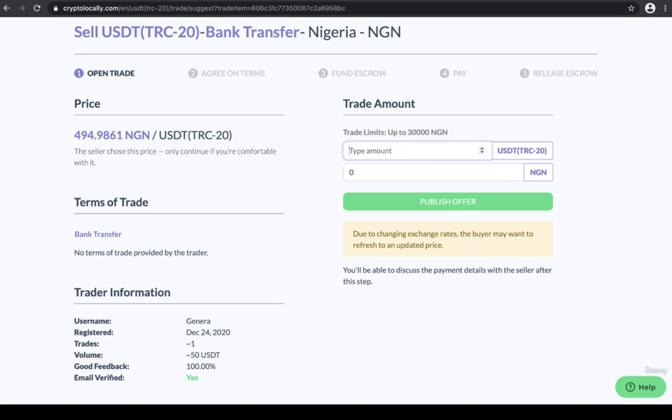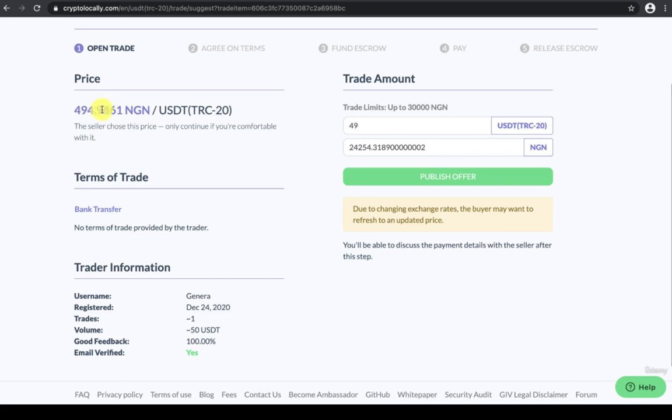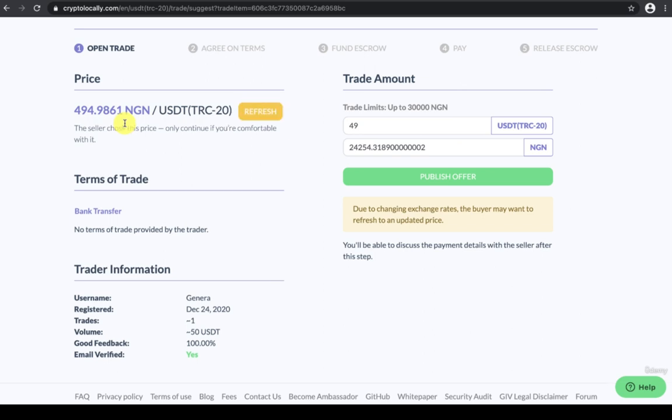I'm trying to sell 49 USDT, right? So you can see the price. The price for each USDT is 494. Remember, when I bought my USDT, I bought it for 490. Now I'm selling for 494. This is how you can make money buying and selling cryptocurrencies from the spread. So right now I'm going to click on publish offer.